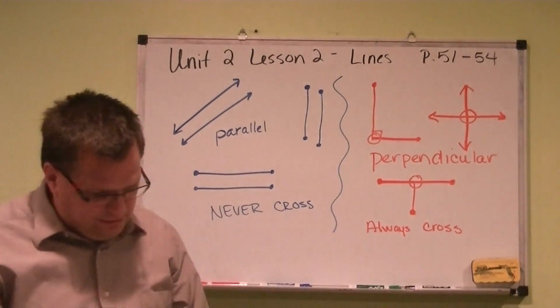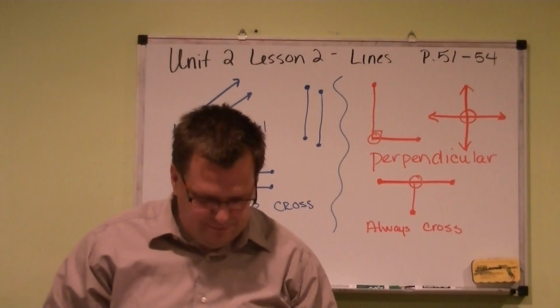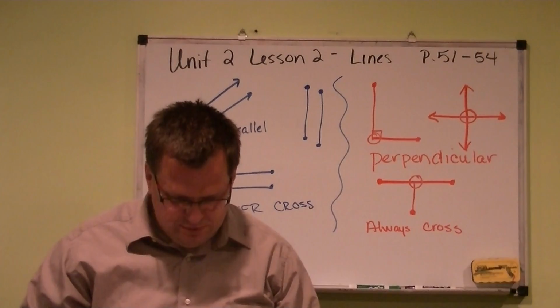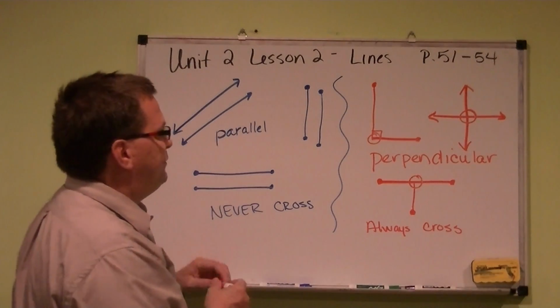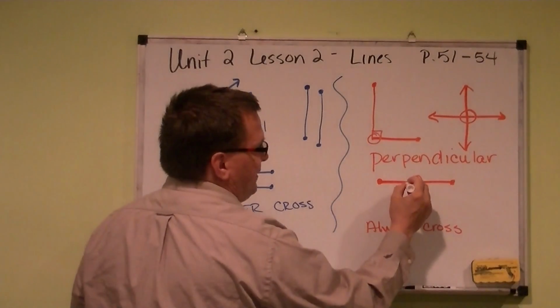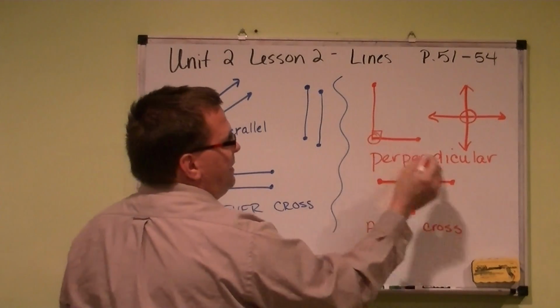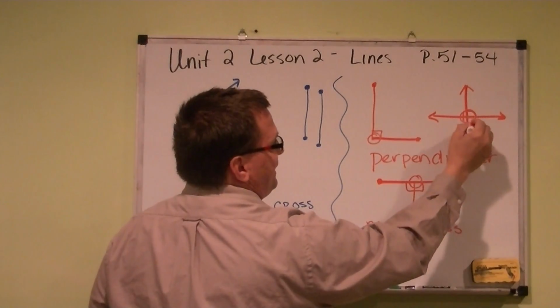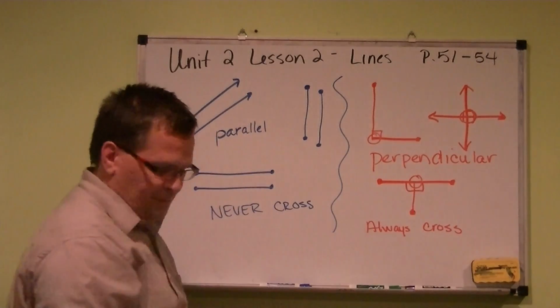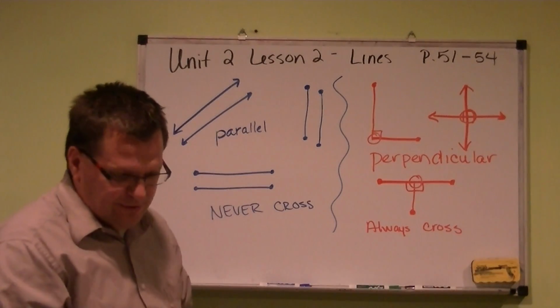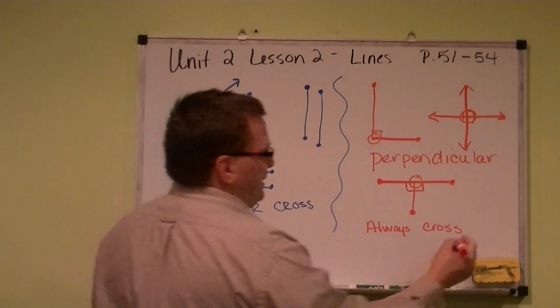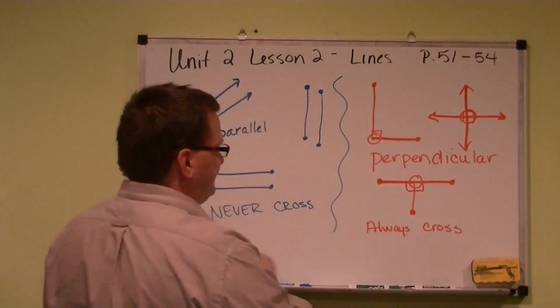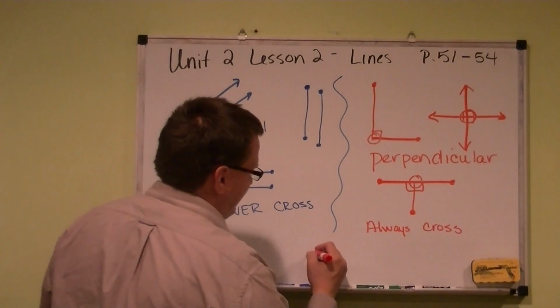And also, lines or line segments that are perpendicular have to create a 90-degree angle. So they always have to create some type of 90-degree angle. And right here's two of them. That's one that has four 90-degree angles. So they kind of give you samples of some that are not going to be perpendicular. I'm going to draw it down here.